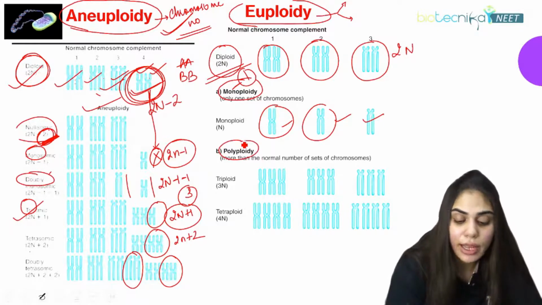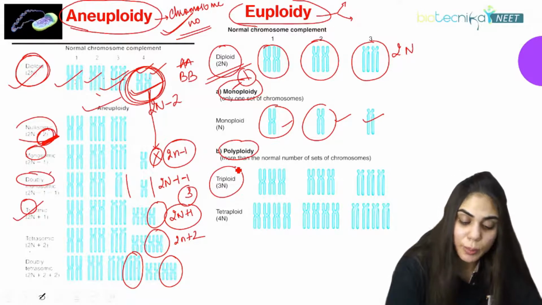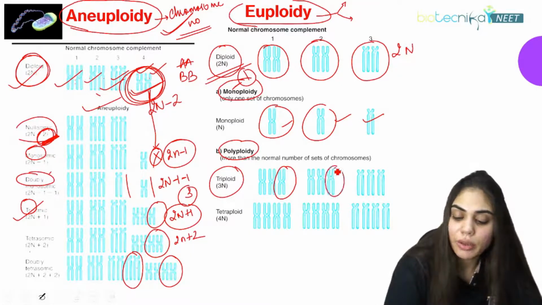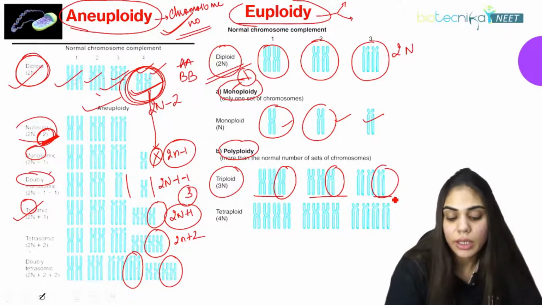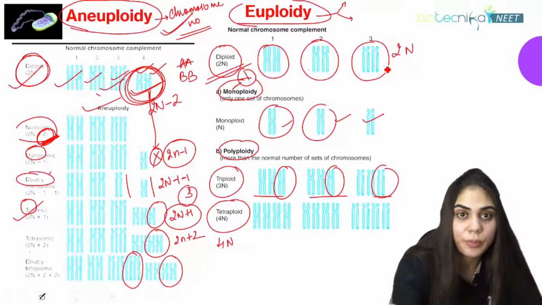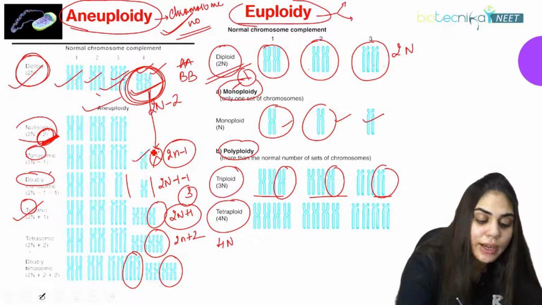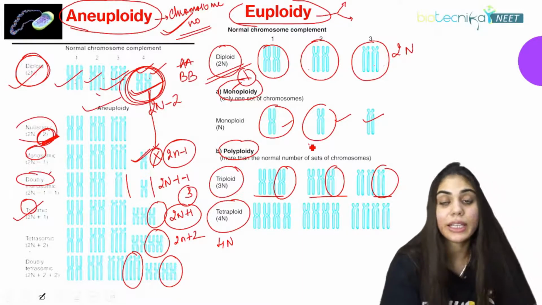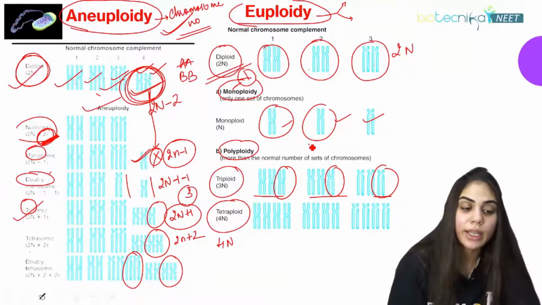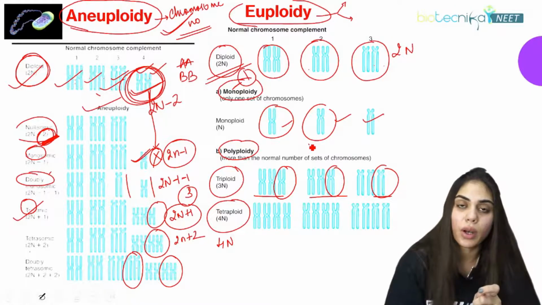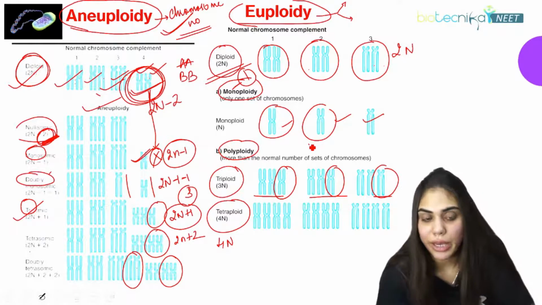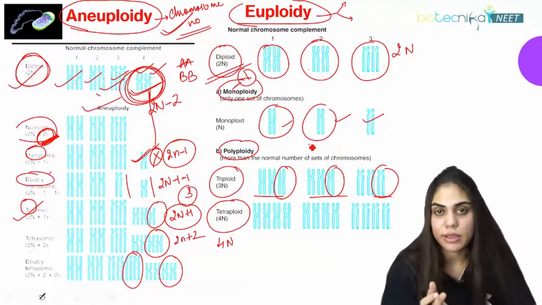If polyploidy happens, suppose it is triploid, what will happen? 2 will become 3. So an extra copy will be gained in all the chromosome sets. And if it is tetraploid, that means 4, and this 2 will become 4 everywhere. Here it was removing and adding one by one, but here we are dealing with the whole chromosomal content, that is what is called euploidy. And if we are dealing with chromosome number one by one, that is what is called aneuploidy. I hope this concept is clear to everyone. If you have any query, you may ask.